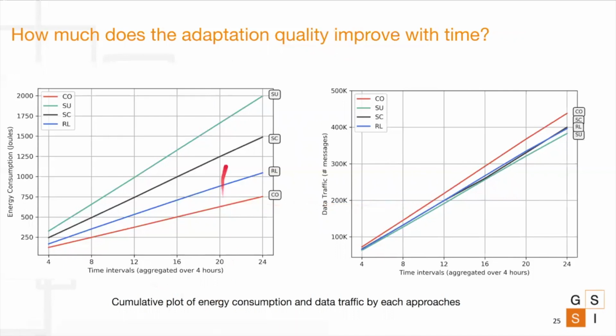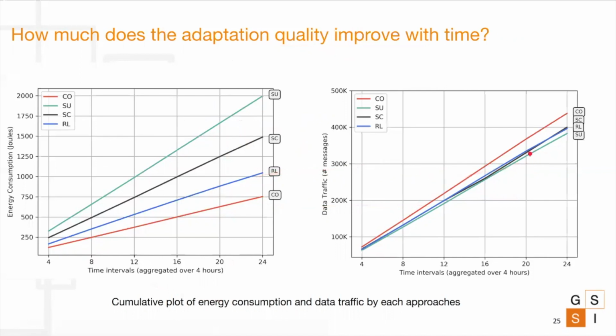As we can see, in the case of RL, the energy consumed is not growing at a higher pace as opposed to the other patterns. The growth is even less than CO, and this shows that as the time interval goes on, more energy is being saved as compared to the previous interval. The same holds for data traffic as well.